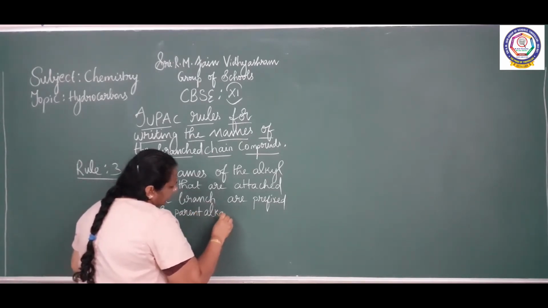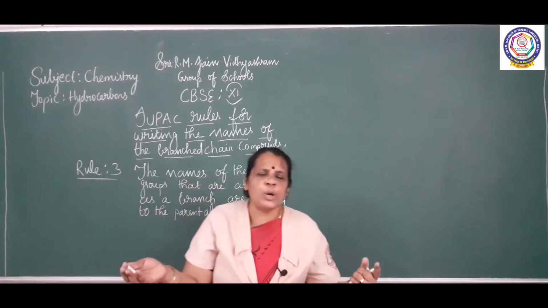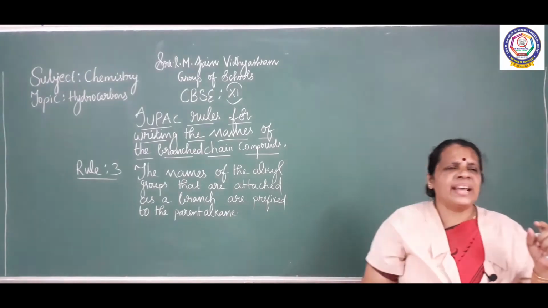The names of the substituents that are written as a branch should be prefixed to the parent alkane.